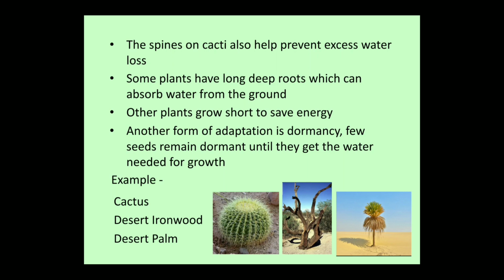Other plants grow short to save energy. Another form of adaptation is dormancy. A few seeds remain dormant until they get the water needed for growth. Example: cactus, desert ironwood, desert palm.